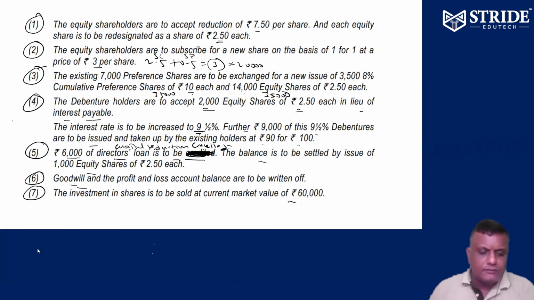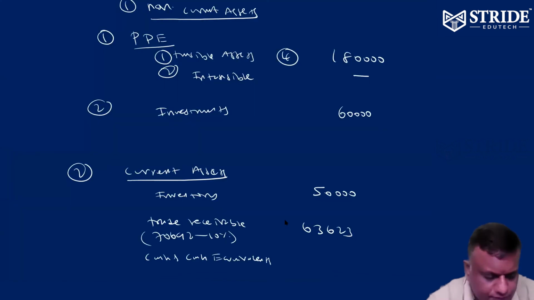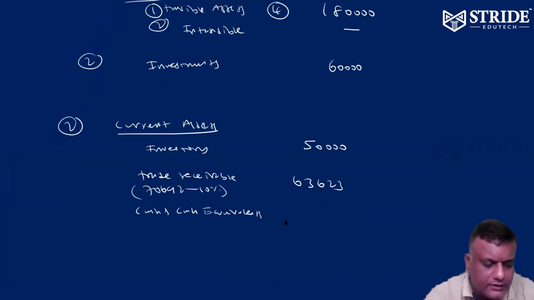Anyway, that's the amount we have. No more cash at present, but you have to adjust all the cash and cash equivalent now.